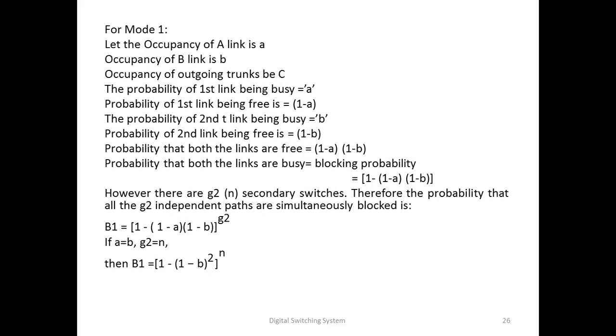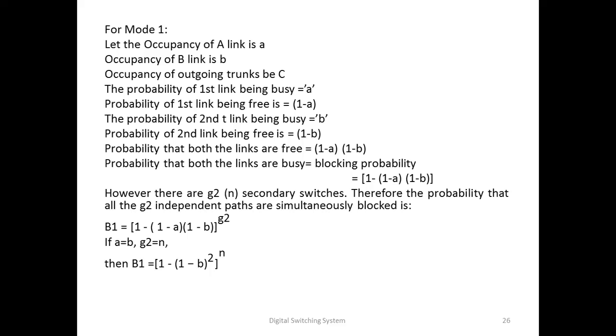Now, how to find out the grade of service in mode 1? Let the occupancy of A link be A, occupancy of B link be B, and occupancy of outgoing trunks be C. The probability of the first link being busy is equal to A. Probability of the first link being free is therefore 1 minus A. The probability of the second link being busy is B. Then the probability of the second link being free is 1 minus B. Probability that both the links are free is the multiplication of both, that is (1 minus A) and (1 minus B).